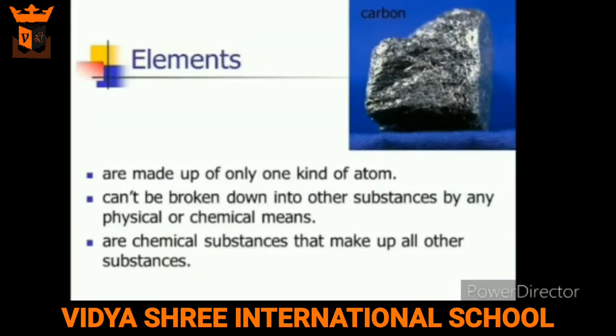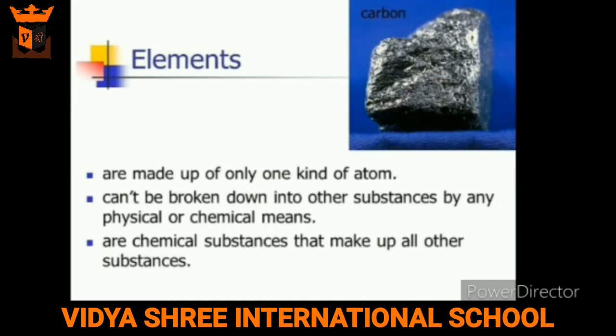First, we'll start with elements. A substance made up of only one kind of atoms that cannot be broken down into simpler substances by chemical methods is known as element. Iron, gold, hydrogen, and oxygen are some examples of substances made up of only one kind of atoms. The smallest particle of an element is an atom.